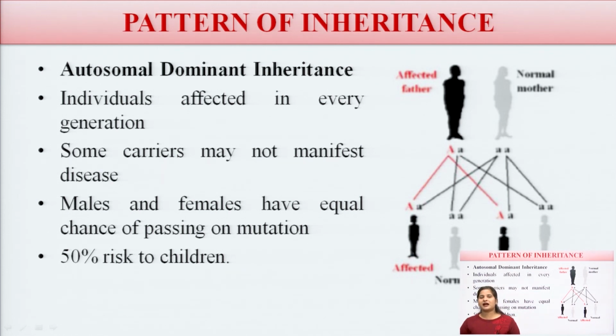Males and females have equal chances of the mutation, 50% risk to the child, means it is 50-50, both are equally likely to pass on the mutant, and according to this there is a 50% risk to the children. Okay. So, this is about the autosomal dominant inheritance.